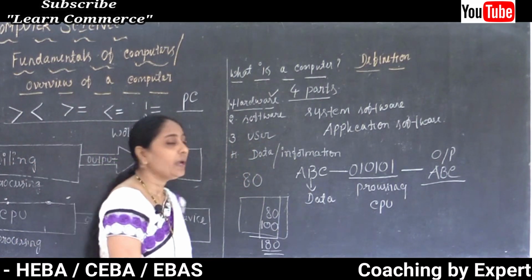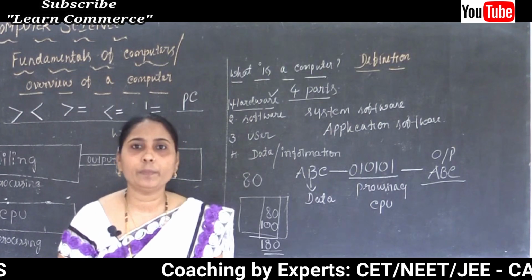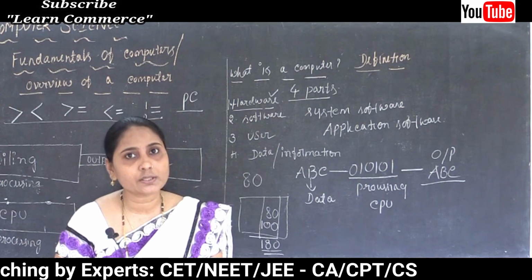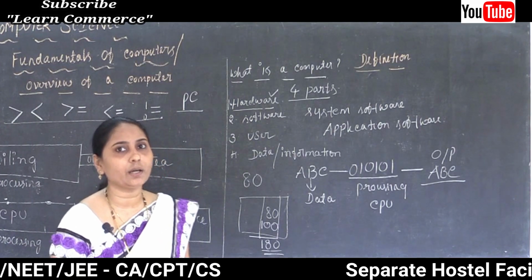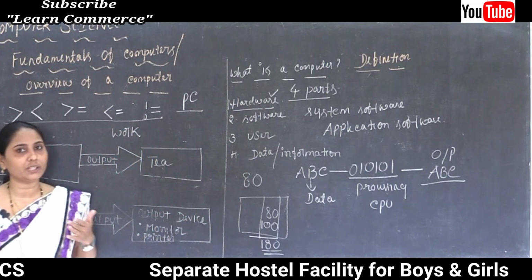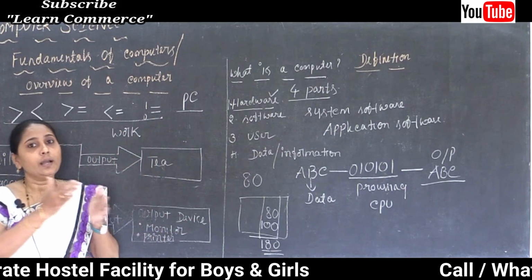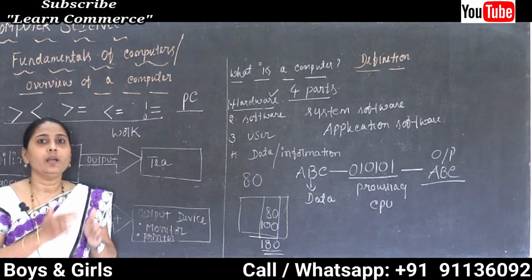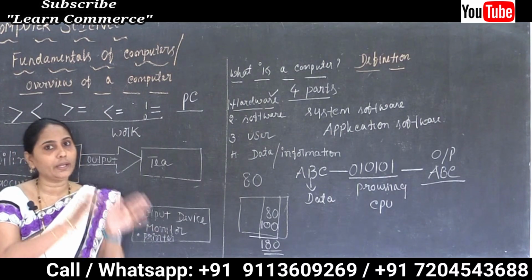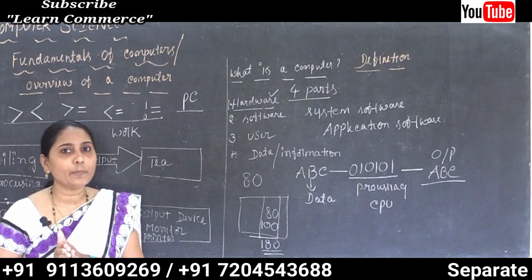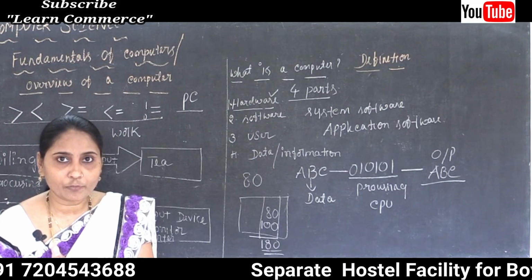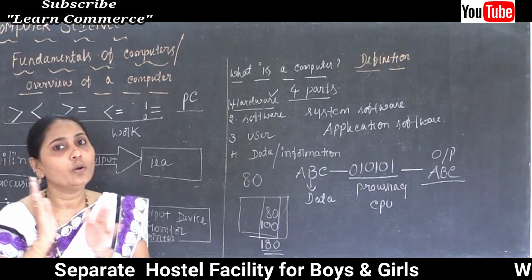So we can say the computer can understand the letters, numbers, audio, video, each and everything, and after accepting, first it is going to convert into numbers. The numbers are binary form numbers, 0s and 1s.